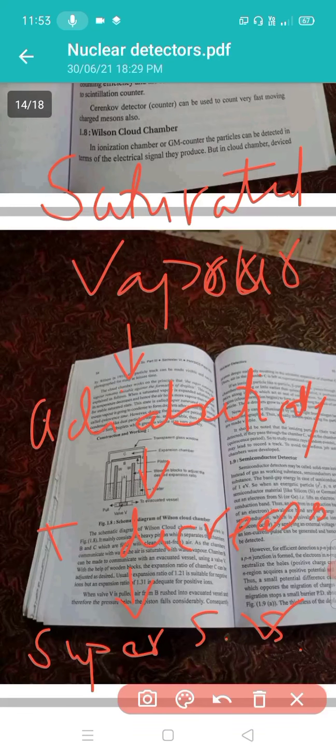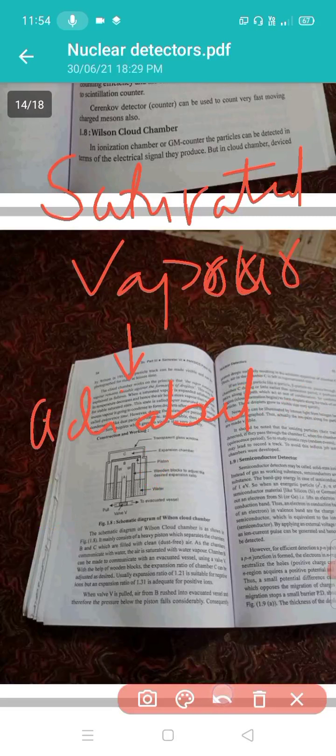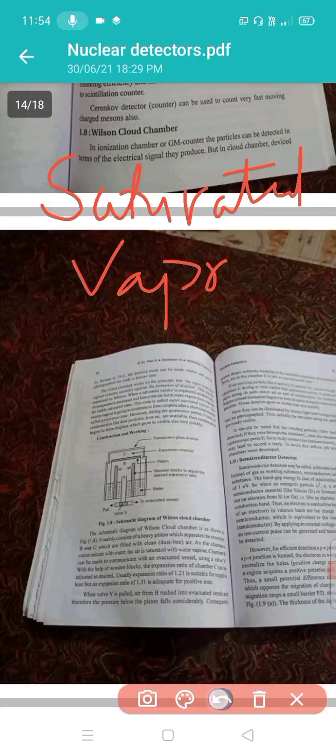However, during the quiescence period, if seeds of condensation like dust particles, ions, etc. are available, then condensation begins to form droplets which grow to visible size very quickly. This is regarding the principle of the Wilson cloud chamber. Now we learn the construction and working of the Wilson cloud chamber.